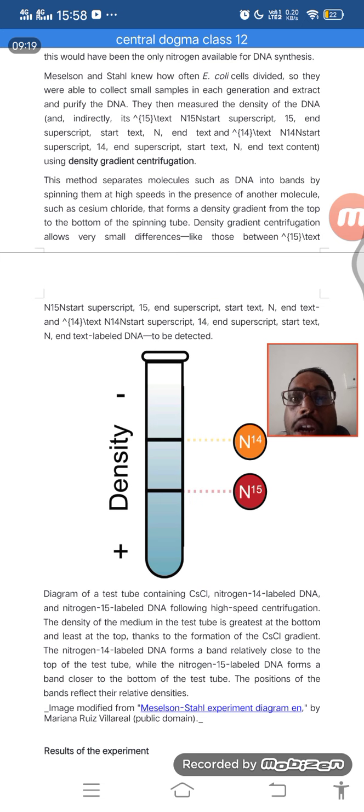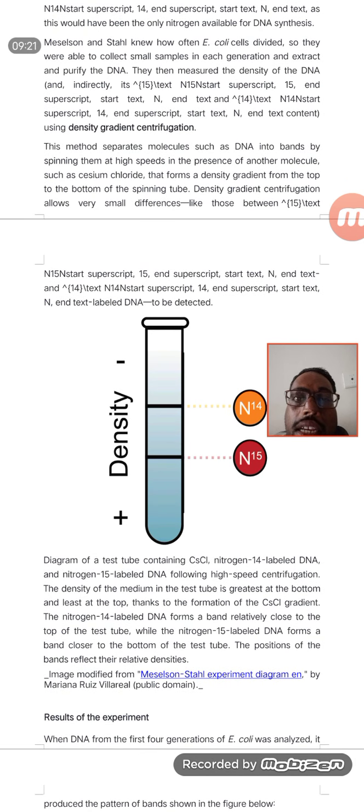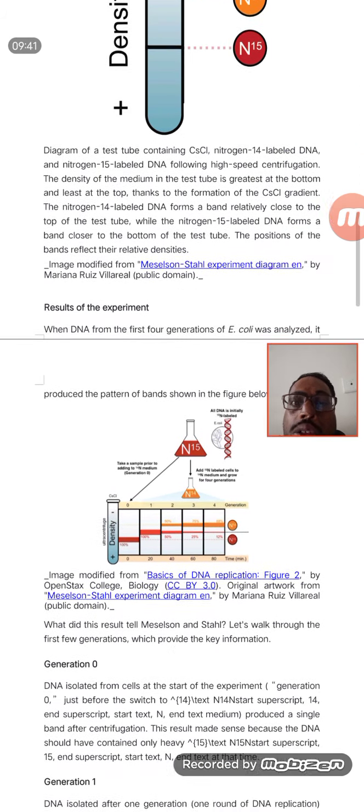Their understanding is that whenever they centrifuge, that means rotate this at a very high RPM, different layers form inside a test tube, depending on the N15 and N14 content. So here is what they did.